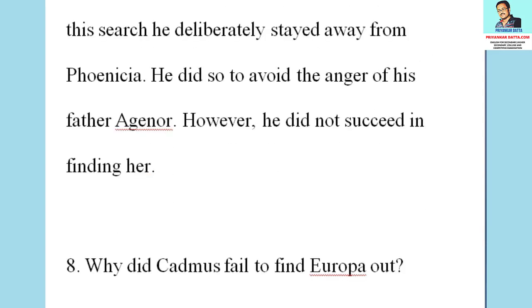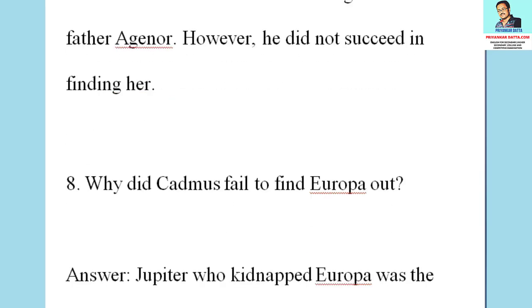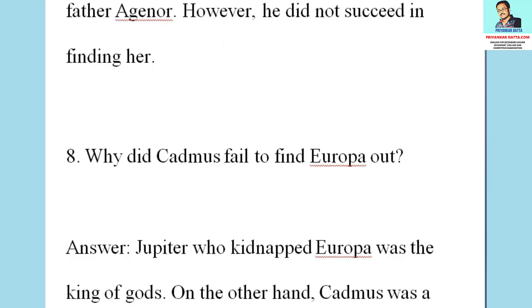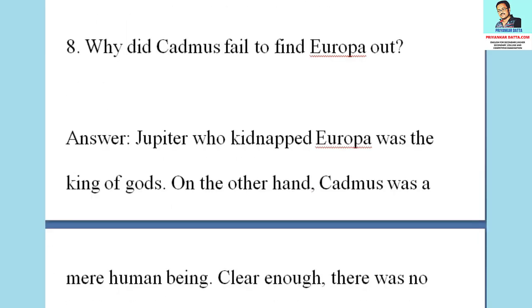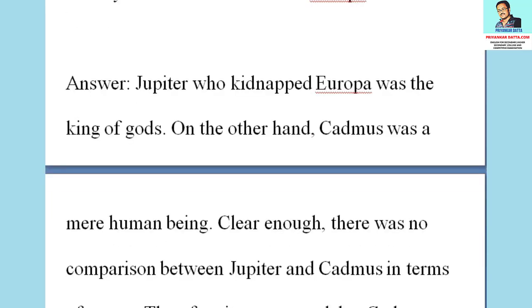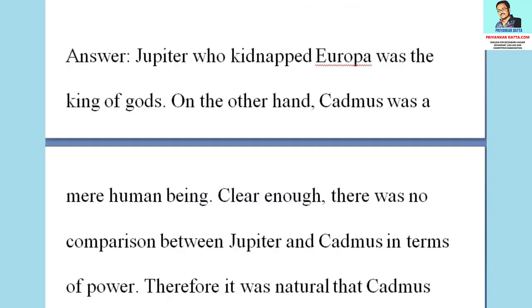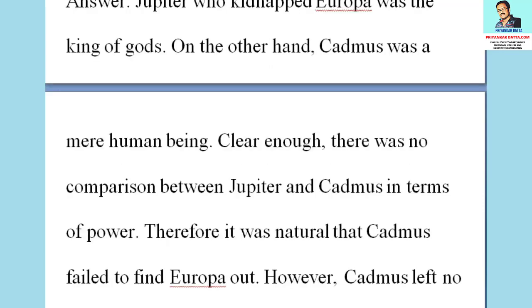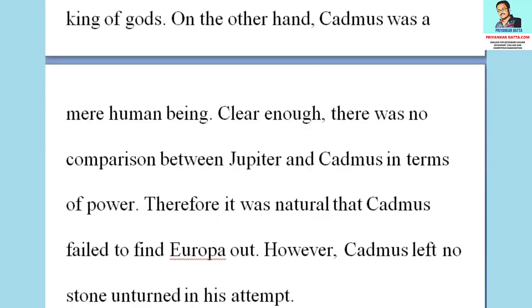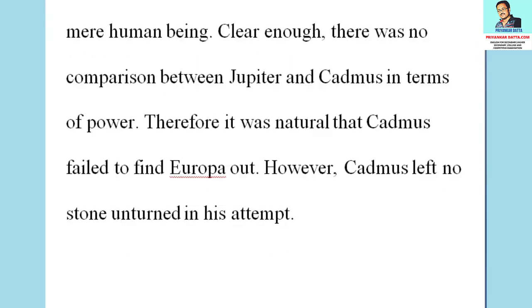The eighth question is, why did Cadmus fail to find Europa out? The answer to the question is, Jupiter, who kidnapped Europa, was the king of gods. On the other hand, Cadmus was a mere human being. Clear enough, there was no comparison between Jupiter and Cadmus in terms of power. Therefore, it was natural that Cadmus failed to find Europa out. However, Cadmus left no stone unturned in his attempt.